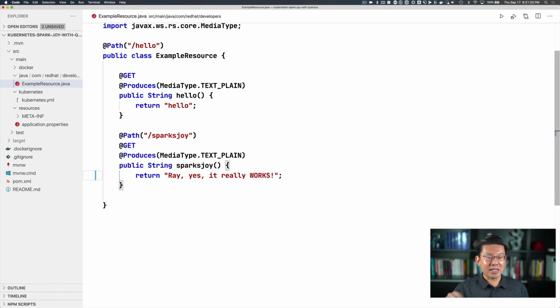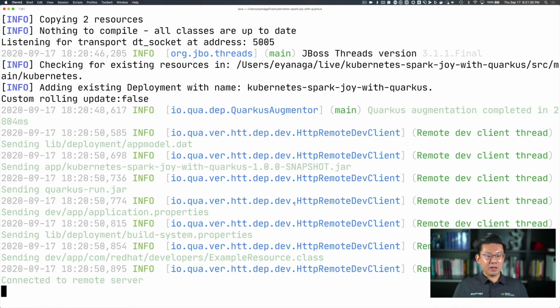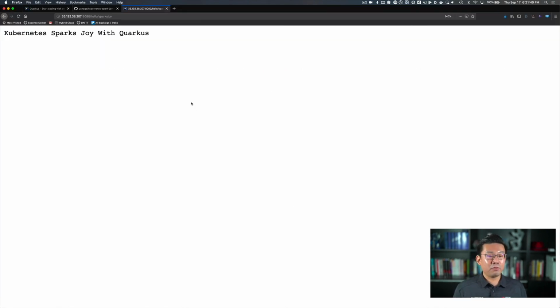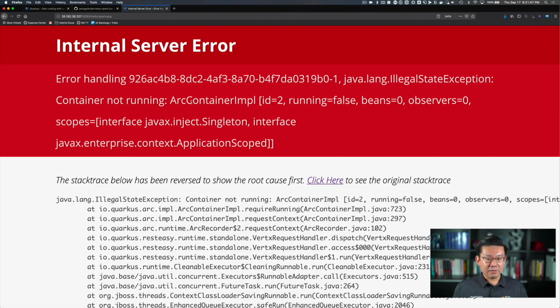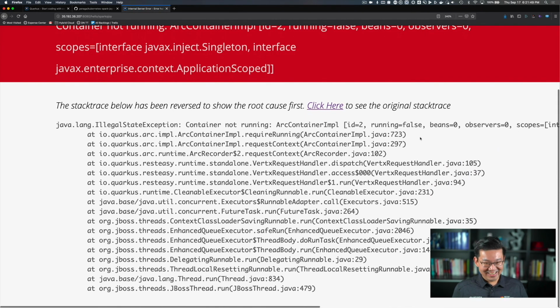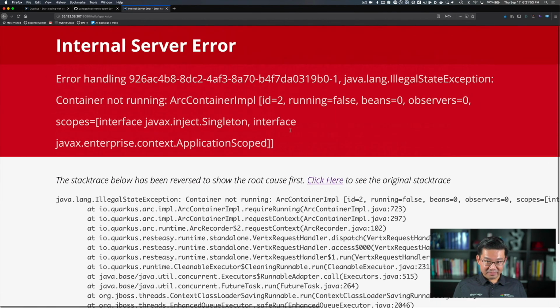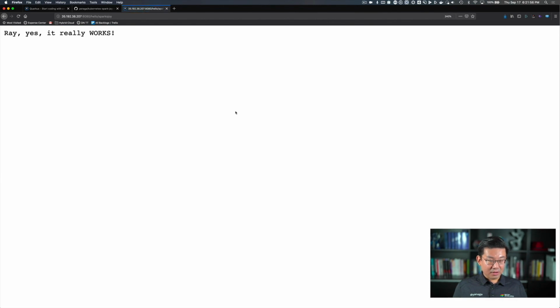As soon as I save the file here, let me switch to the logs. You can see that we have a change. And as soon as I connect and refresh, Quarkus is already updating the application on the remote Kubernetes cluster. So if I send a request here, I have an internal server error. Oh, it was a glitch. So yes, I think it was just updating. No, yes, Ray, it really works.